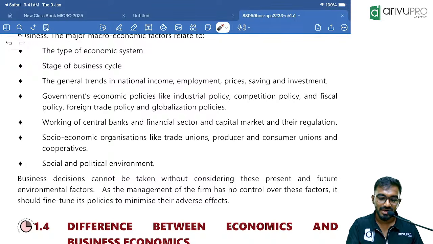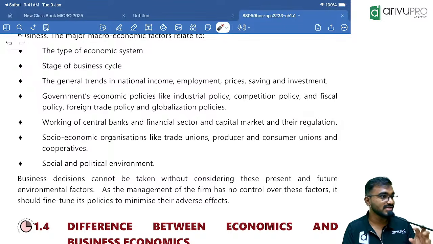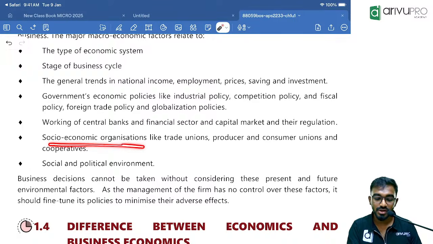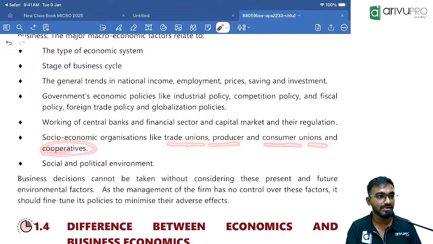And also all this financial sector reform, capital market reform, SEBI, all those will come into picture. And what are the regulatory bodies, who controls them, who drafts rules and regulations in that industry, and socio-economic organizations like trade unions, producers, consumer unions, and cooperators, and finally social.